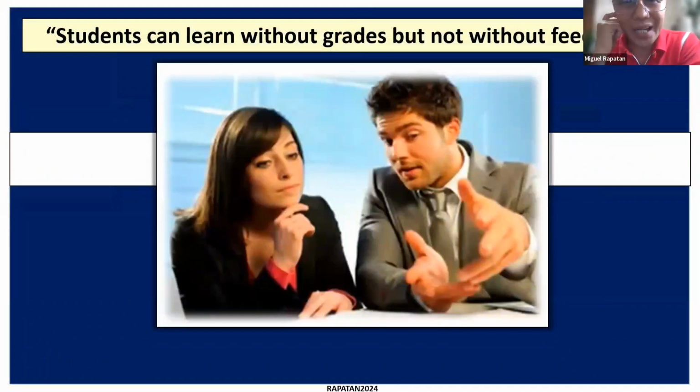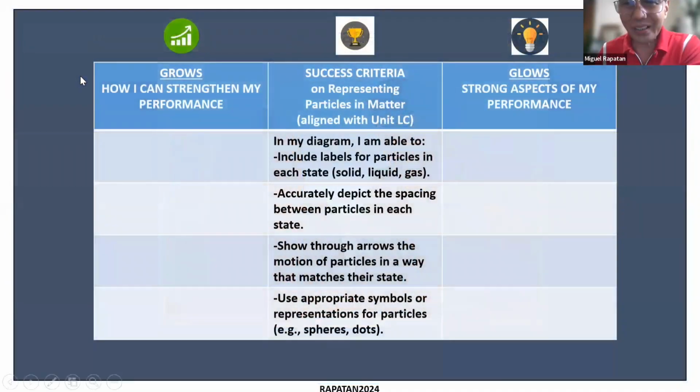Okay, so as one researcher said, students can learn without grades, but not without feedback. So feedback is going to be the one that will help students overcome their particular errors, misconceptions, and problems in learning. Okay, so I mentioned that success criteria can also be used for formative purposes.